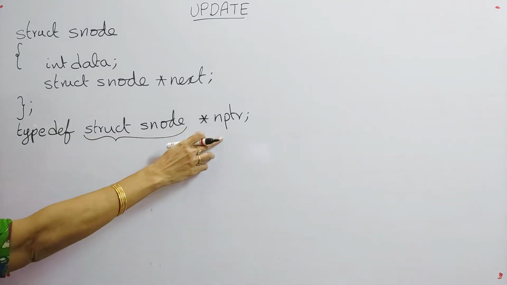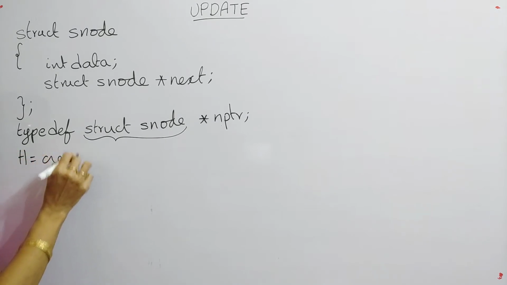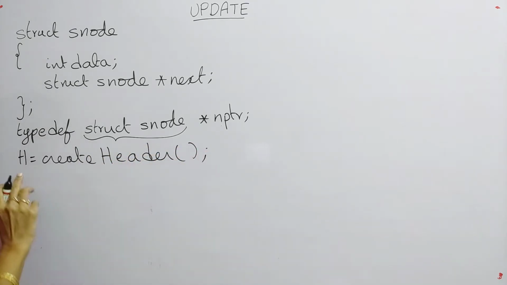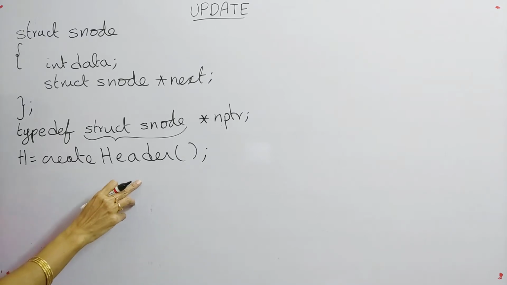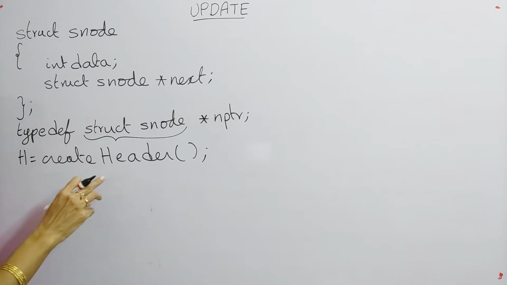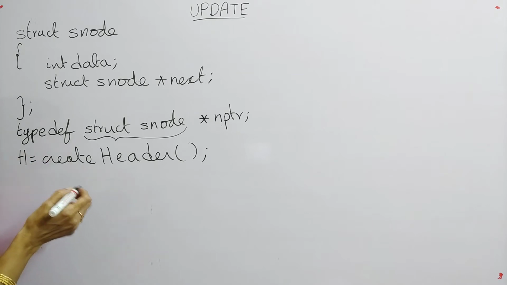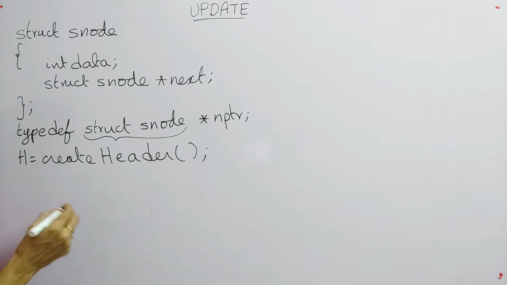So after giving the new name, what you have to do is call the function create header. Create header is a function which will create the header for your node. Every singly linked list is headed by a header, that is, it is the head of the singly linked list. So that's why we are calling the function create header, and we are assuming that the linked list has already been created by using the insert function. So here we are assuming that the list is already there.